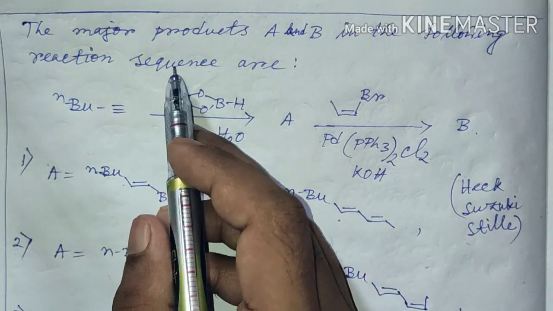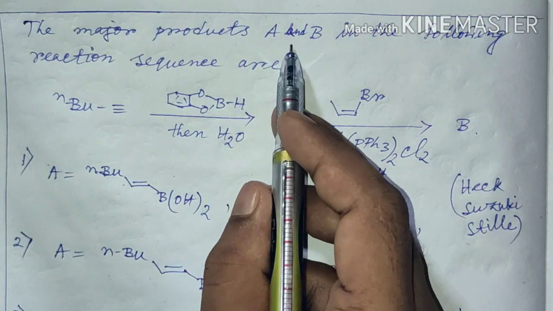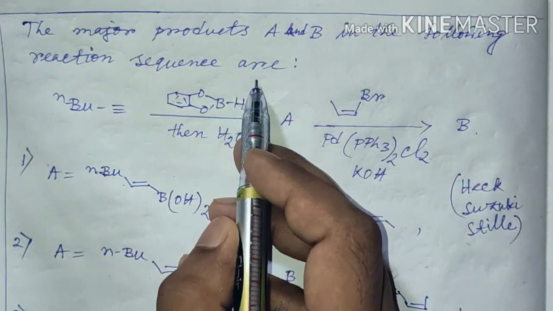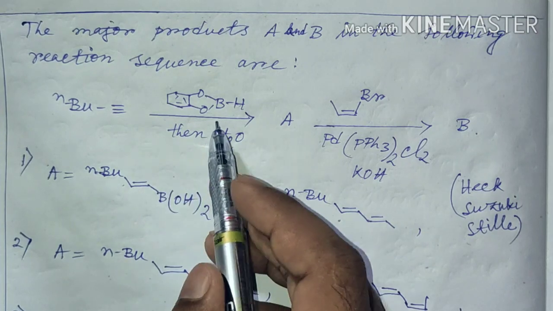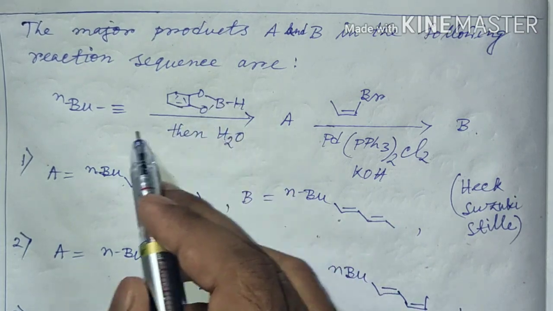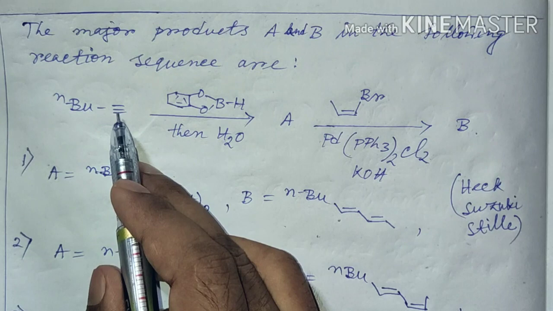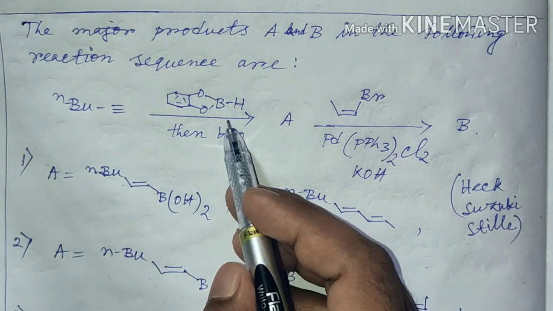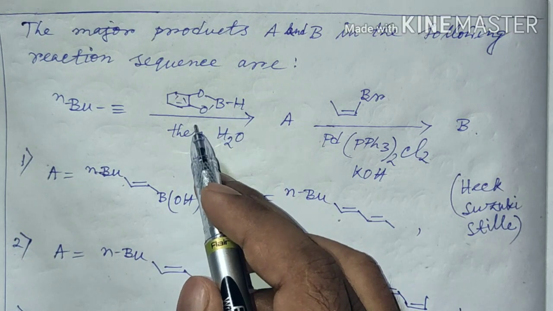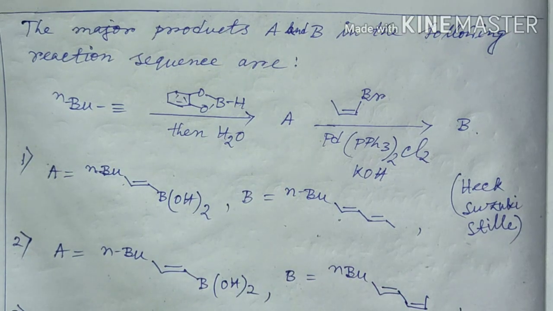From the reaction we can see that we have to identify the major products A and B formed in the following reaction sequence. From the first condition we can see that a boronic species is added to an alkyne moiety, that is a triple bond, and the addition of a boronic species to a triple bond follows anti-Markovnikov rule.